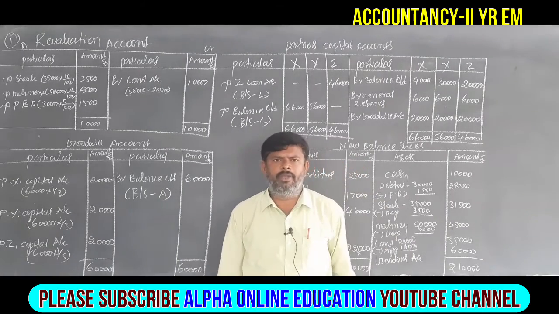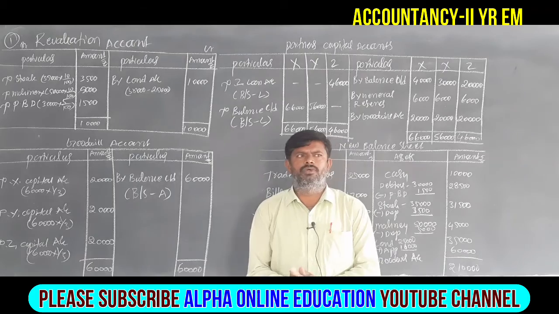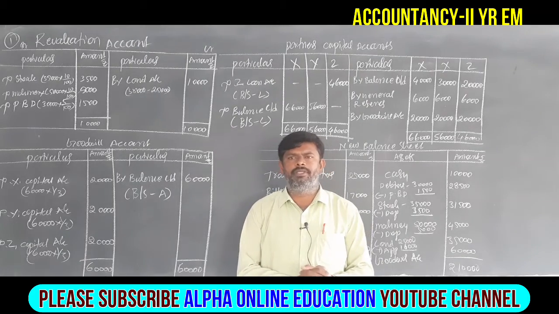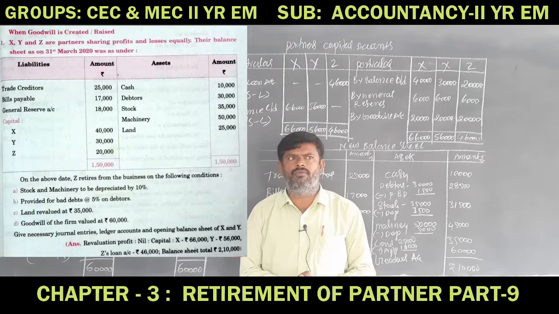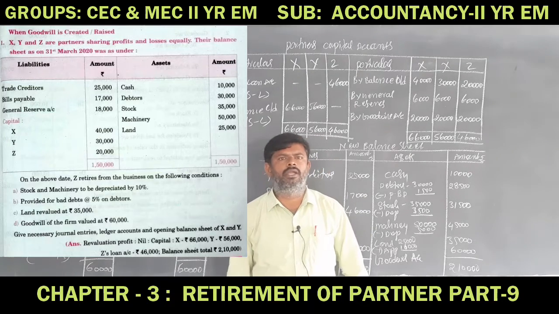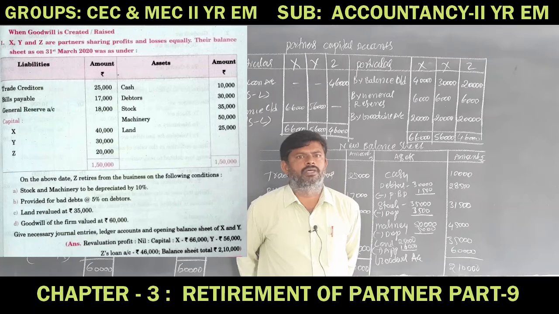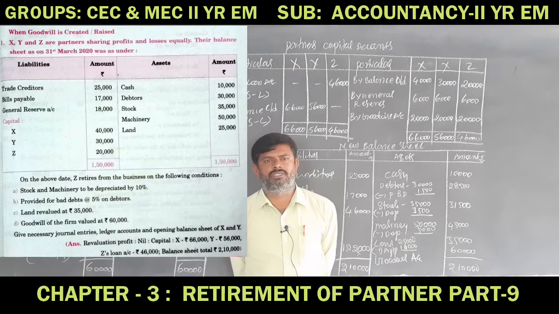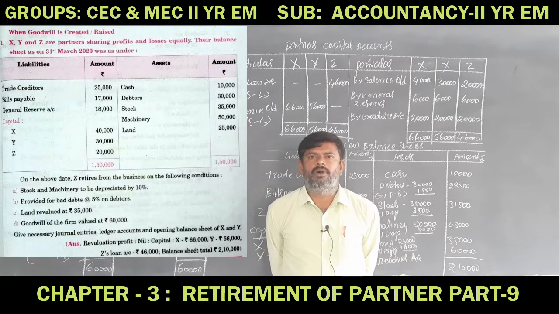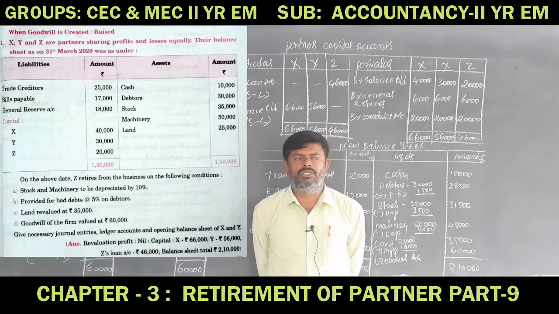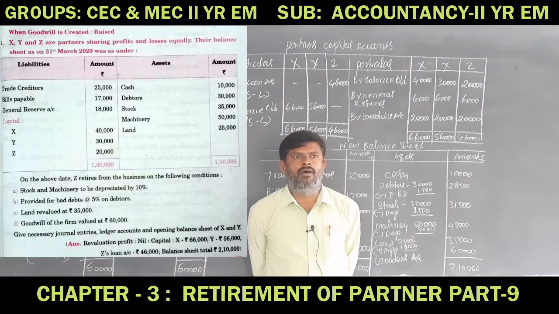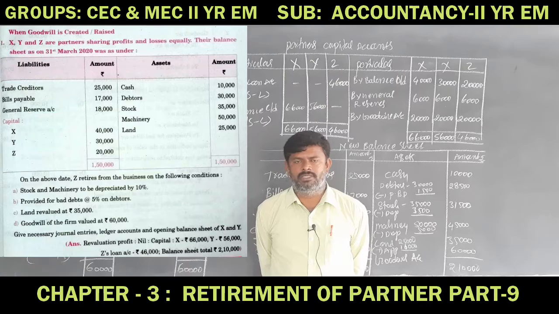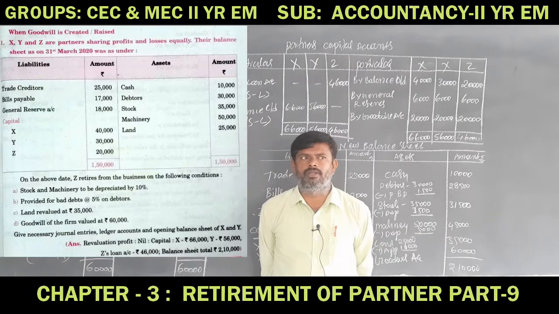Problem number 1, retirement. Retirement means the existing partners may be relieved from the business. It is called retirement of partners. Due to misunderstanding, financial instability, or incapability to perform their duties, the partners may be relieved from the business, so it is called retirement of a partner. This is in short about retirement of partners.